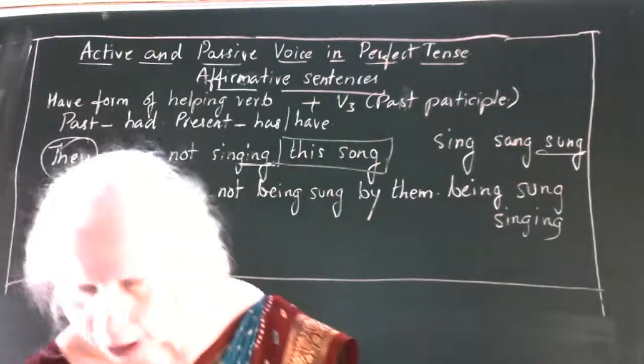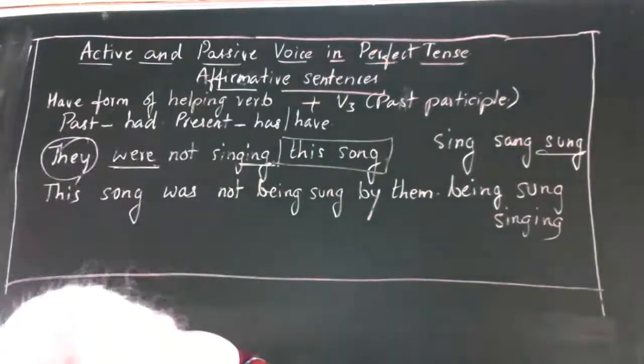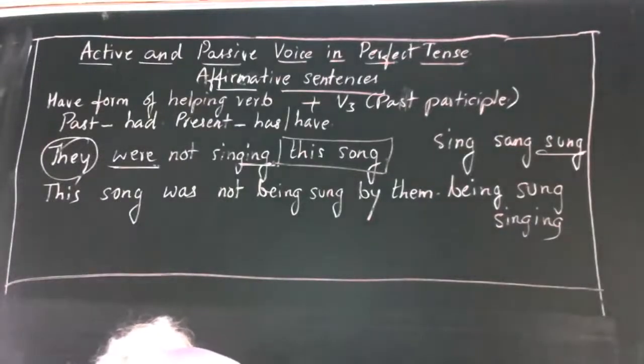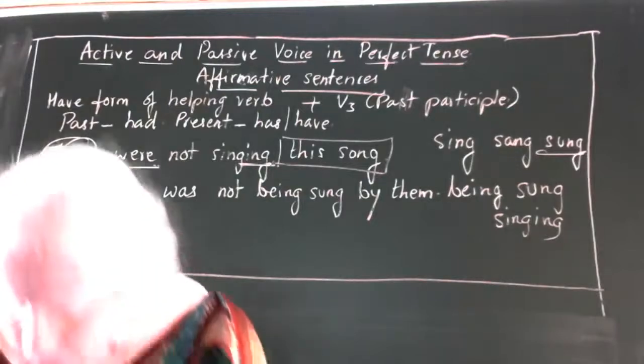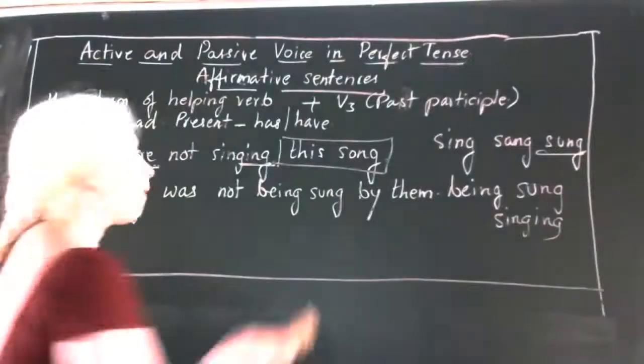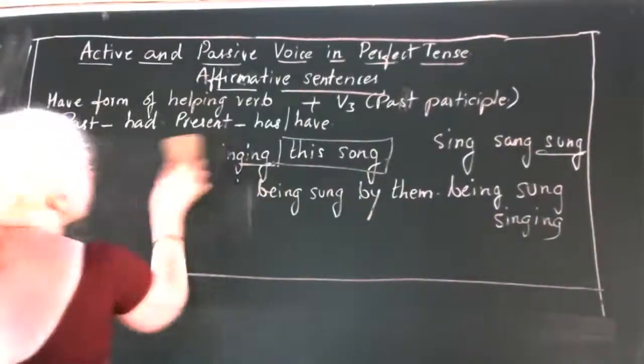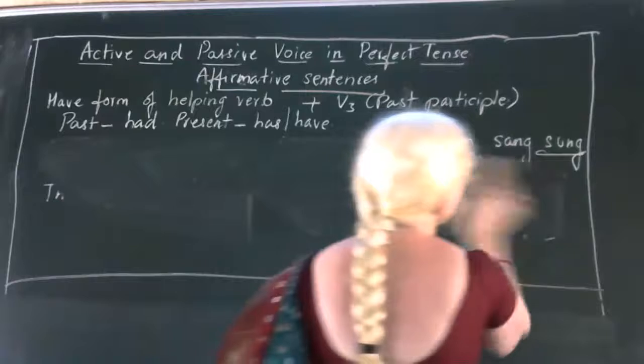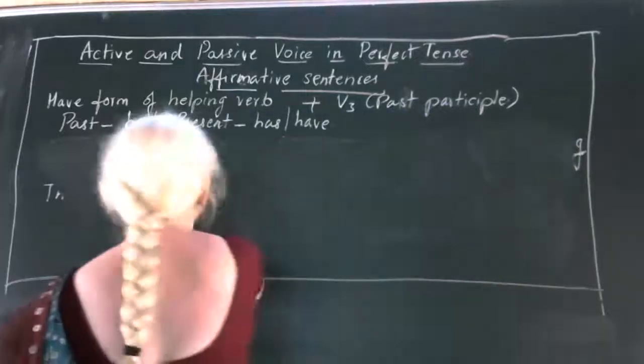Okay. So for continuous tense negative sentence, I'll give another example. Continuous tense, this you have to do.